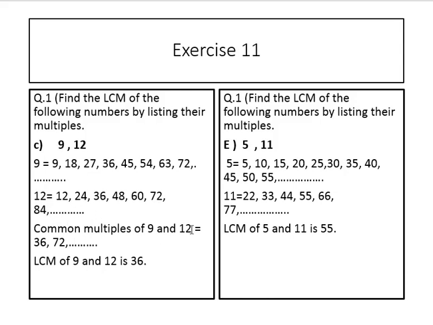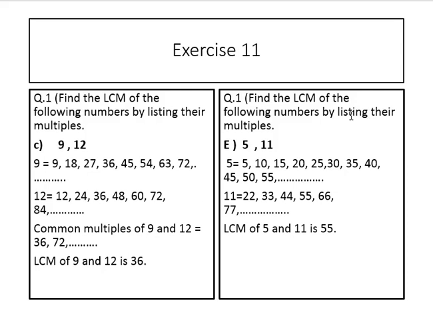Common multiples of 9 and 12 are 36 and 72. So the least common multiple of 9 and 12 is 36.